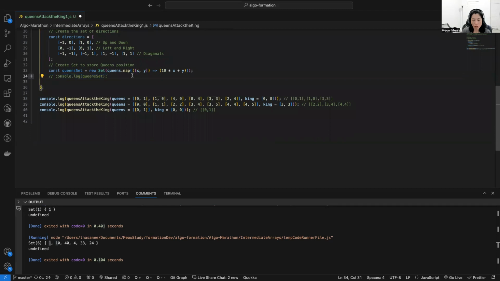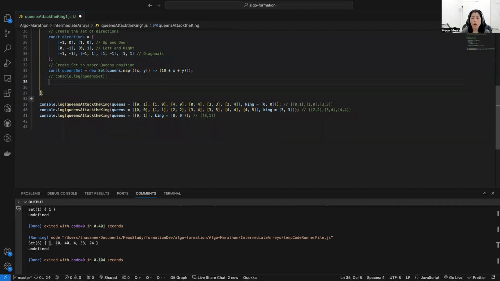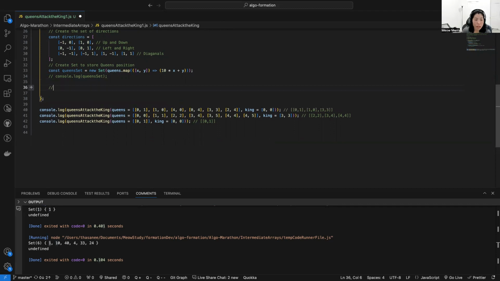Then I'm going to create another function. No, sorry. We have to iterate through the directions. In this case we want to move from the king, right?